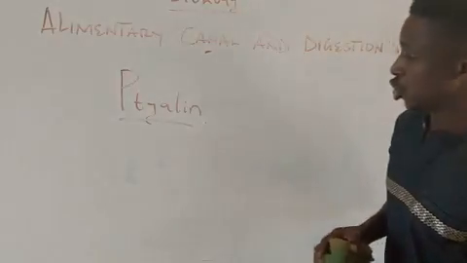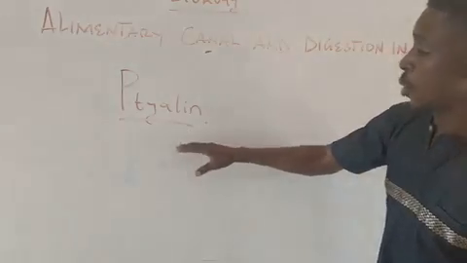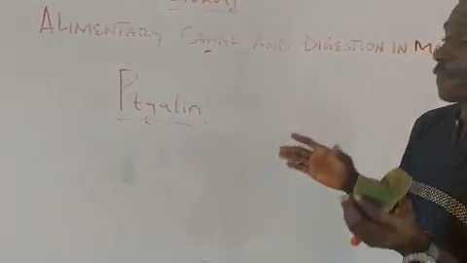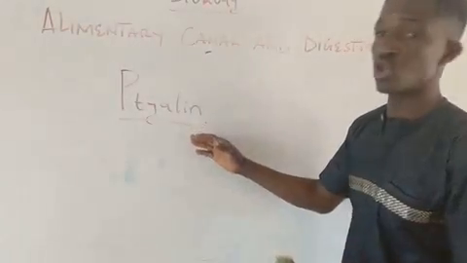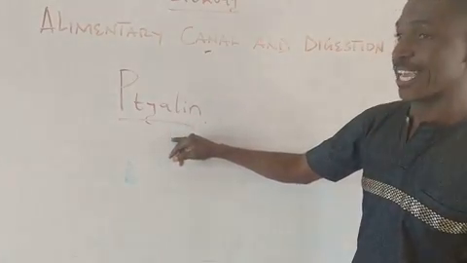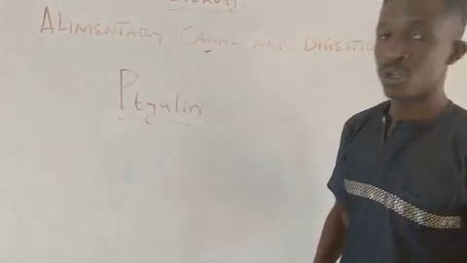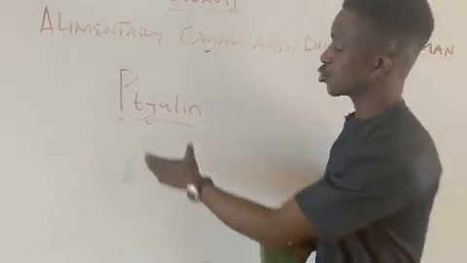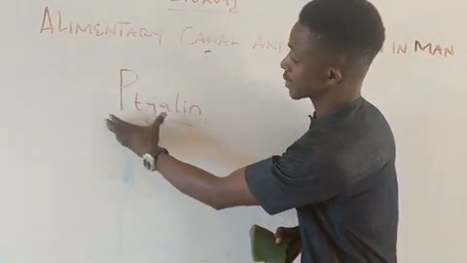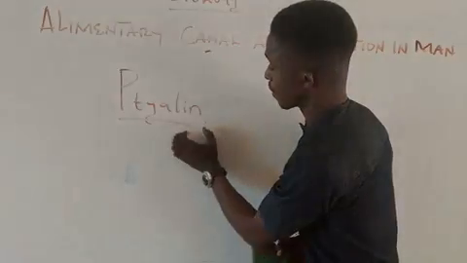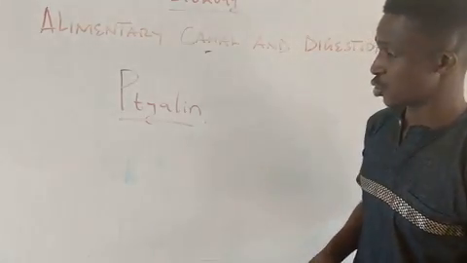So the role or function of this ptyalin is to convert starch into maltose. Then it is swallowed through the esophagus into the stomach. So can you see that ptyalin converts starch into maltose? Very, very important. Please note that.